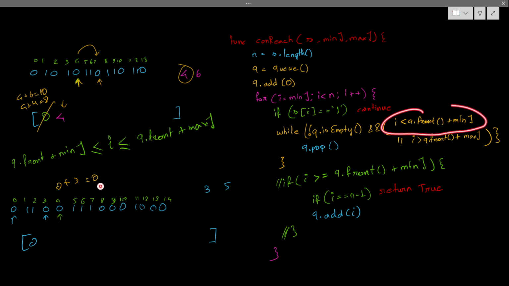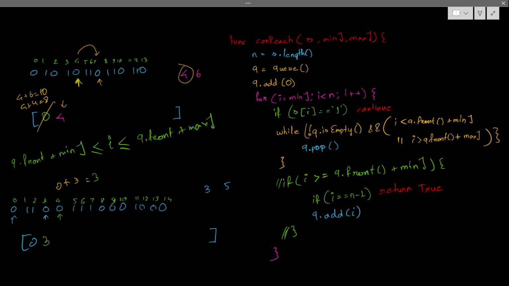Q of front is what? 0 of 3, it is 3. Sorry, my bad. So my current jump could be 3, and current maximum jump also 3. So this I is not less than, it is actually the same. If it's not less than, I will not pop anything. I will add into the queue. So I will add 3 here.